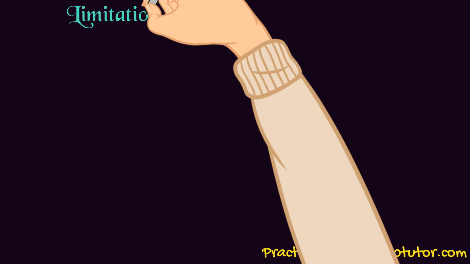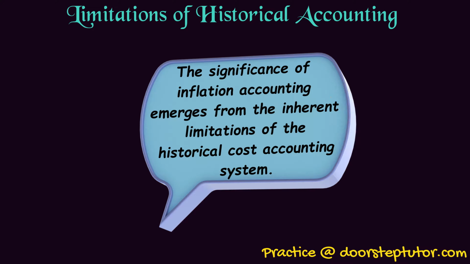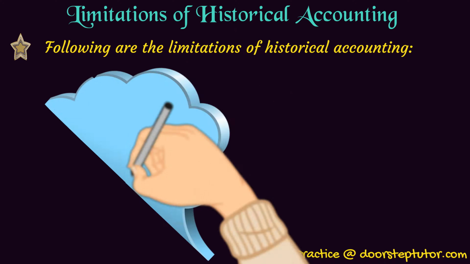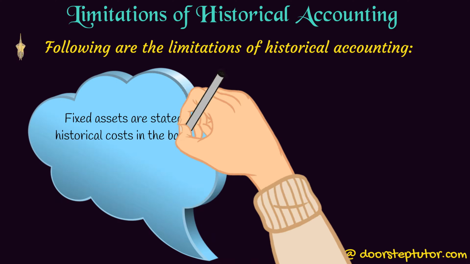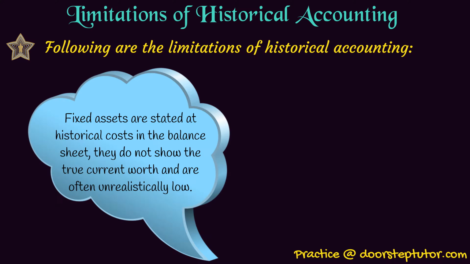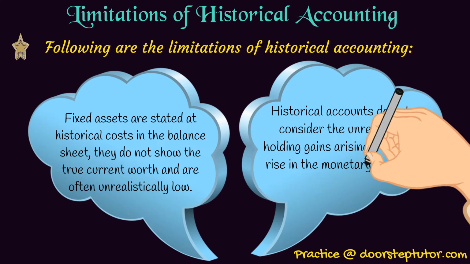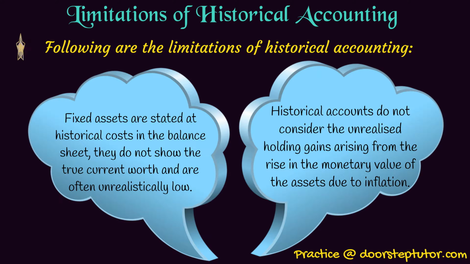These are the limitations of historical accounting. The significance of inflation accounting emerges from the inherent limitations of the historical cost accounting system. So the first one is that fixed assets are stated at historical cost in the balance sheet. They do not show the true current worth or are often unrealistically low. Next, historical accounts do not consider the unrealized holding gains. In the period of rising prices, there is a significant overstatement of profit since the cost of goods sold is calculated on a historical cost basis and no allowance is made for the reduction in the purchasing power of money.